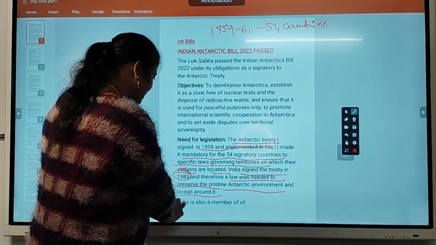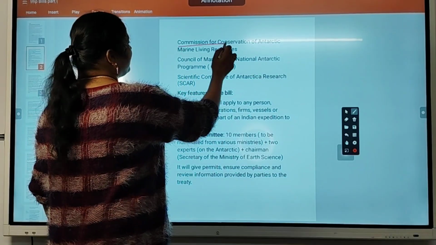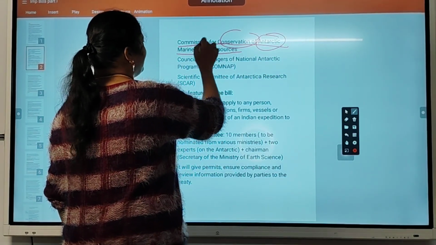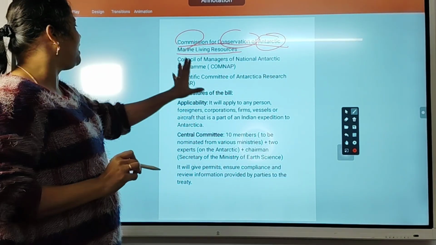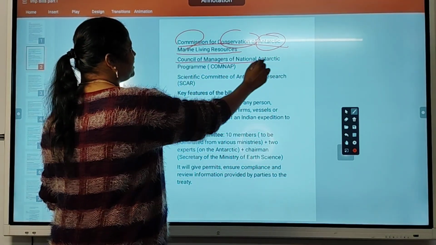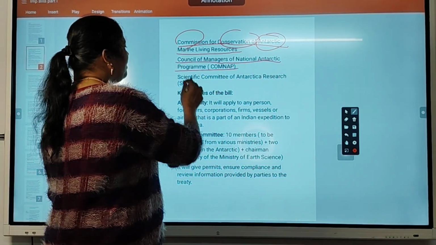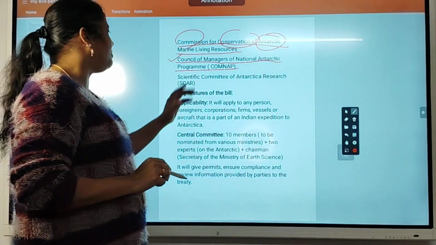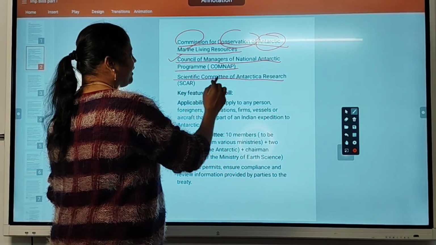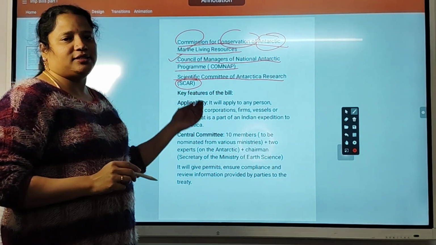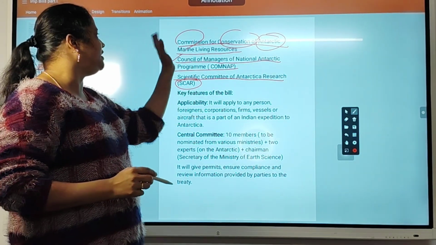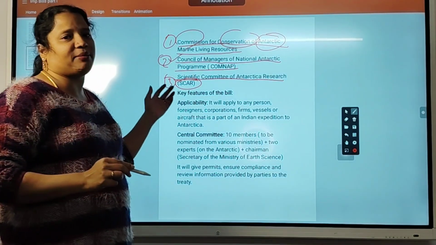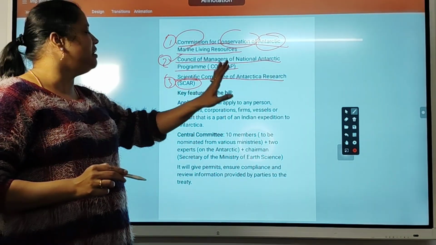India is also a member of the Commission for Conservation of Antarctic Marine Living Resources. There is a commission, and in that also India is a member. The Council of Managers of National Antarctic Programs, under this council also India is a member. And the Scientific Committee on Antarctic Research, SCAR. In all these committees, India is also a member. So India must follow Antarctica peace rules.